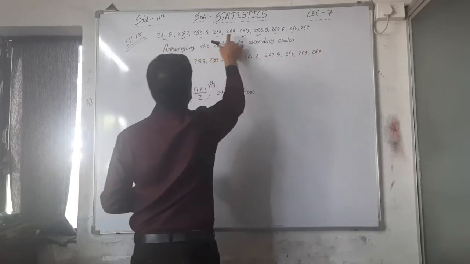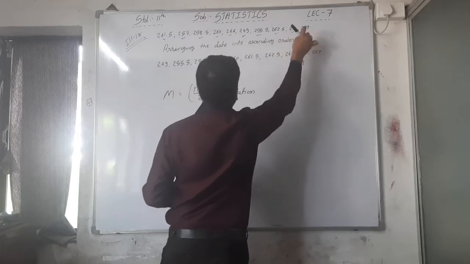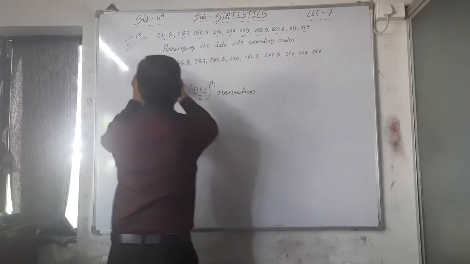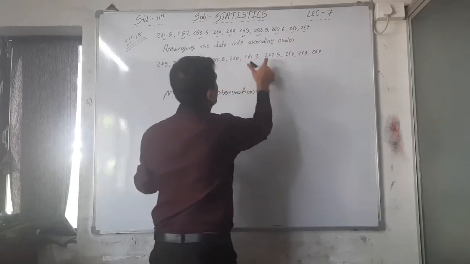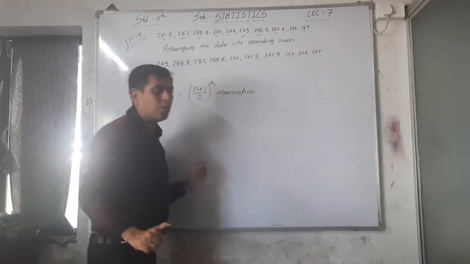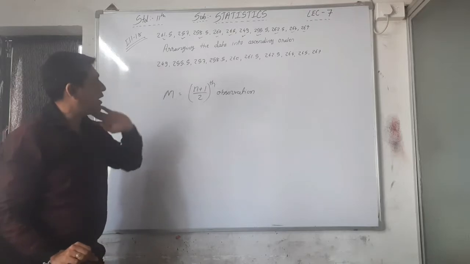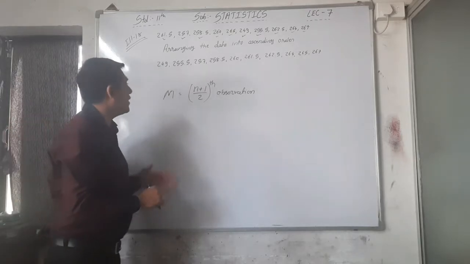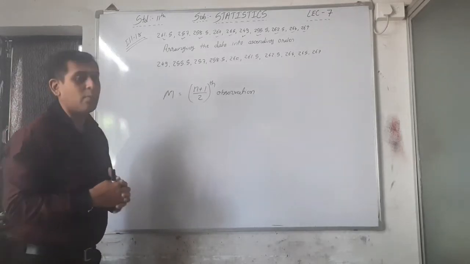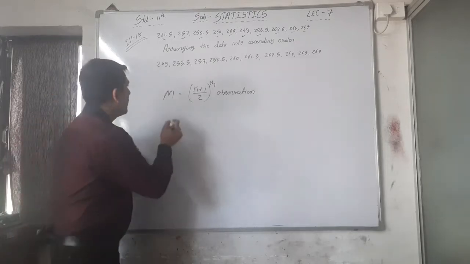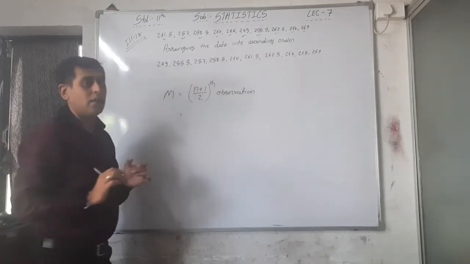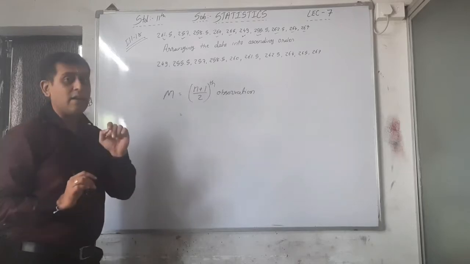1, 2, 3, 4, 5, 6, 7, 8, 9 and 10. Right? And here 1, 2, 3, 4, 5, 6, 7, 8, 9 and 10. So here we are writing all these observations into ascending order. Now put the formula here. M is equal to n plus 1 by 2th observation. Right? So here how many observations are there? 10 numbers.